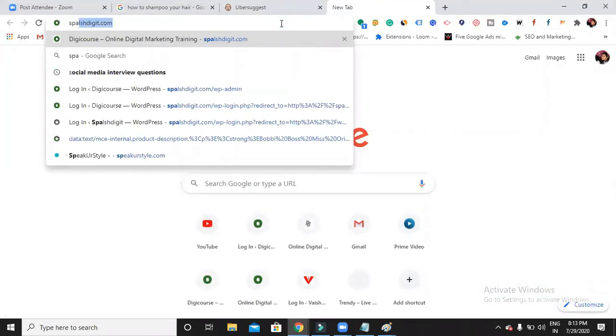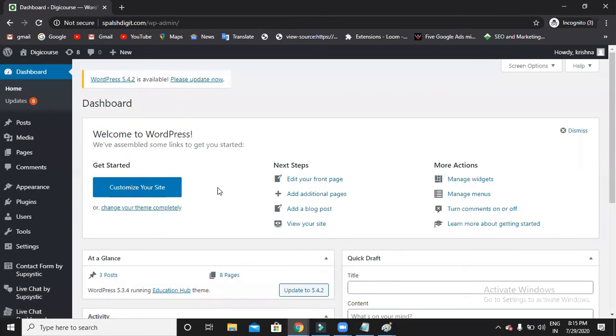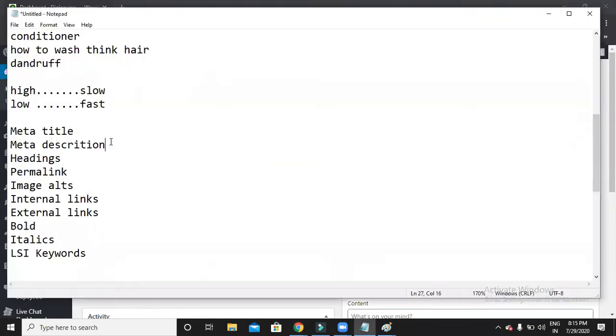Chitra, what is this meta and all you're going to take again? Meta title, meta. So now within this website only you have to do optimization. The first thing is meta title and meta description. So what is this meta title and meta description?